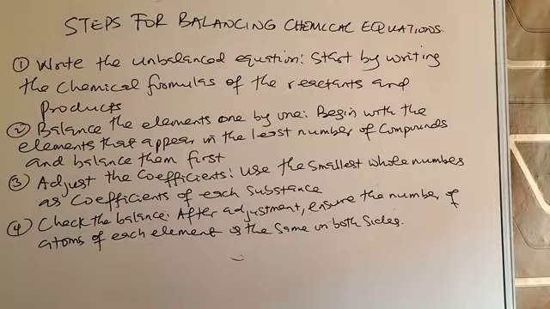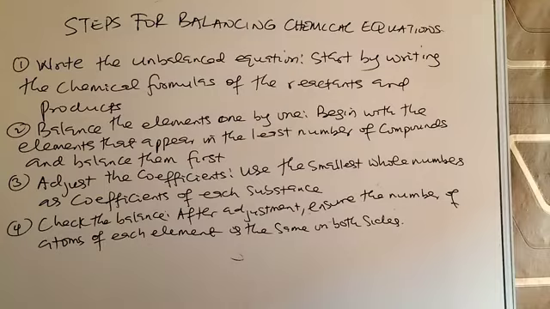I repeat, step 1, write the unbalanced equation. Start by writing the chemical formulas of the reactants and products. What it means is that you should know the reactants and products for that particular reaction. For instance, carbon reacts with oxygen to give you carbon(IV) oxide. You should know that the reactants are carbon and oxygen, and then carbon(IV) oxide is the product. Then number 2, balance the elements one by one.